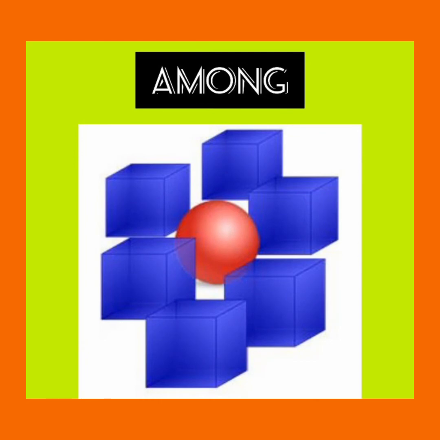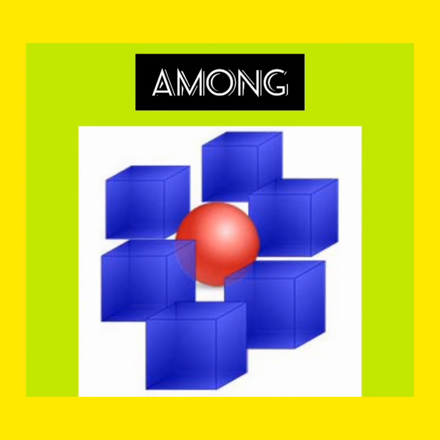Children, between और among में मेन डिफरेंस यही है कि हम between का यूज़ टू ऑब्जेक्ट्स, टू थिंग्स और टू पर्सन्स के बीच में करते हैं, बट among is used for more than two objects, two things or two persons. Children, look at the picture. There is one red ball among the many blue boxes.